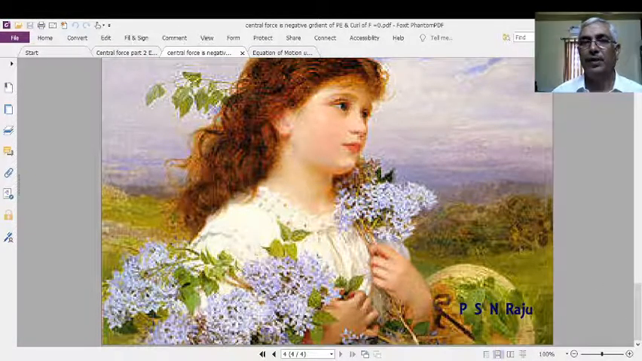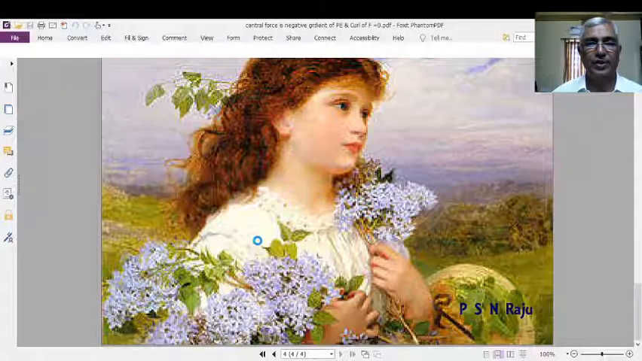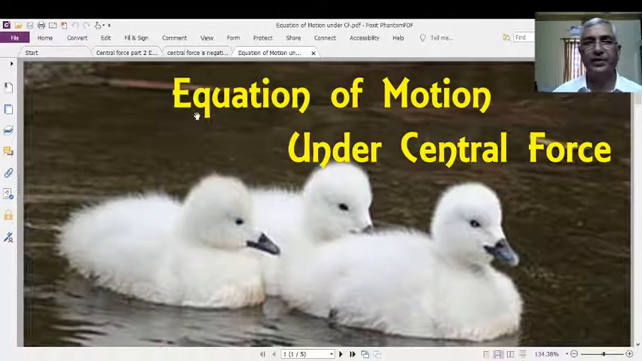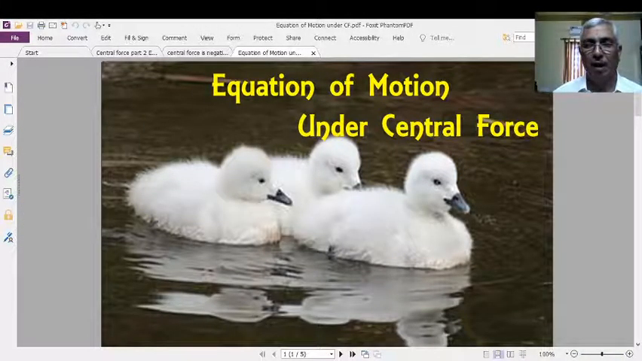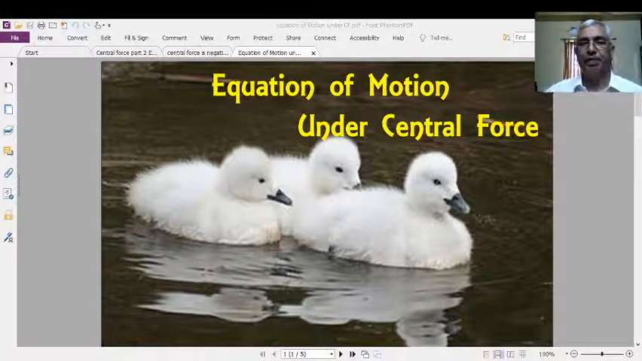Now we will go for another important topic in central forces. That is the equation of motion of a central force. Equation of motion of central force, a very important topic. What does it mean?